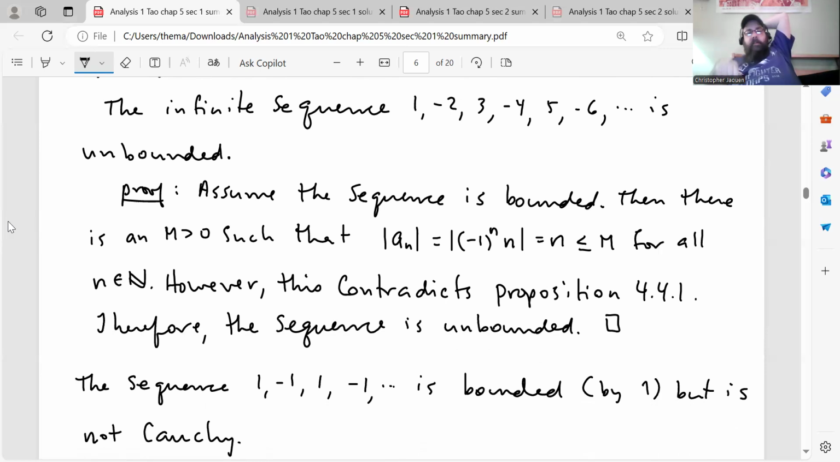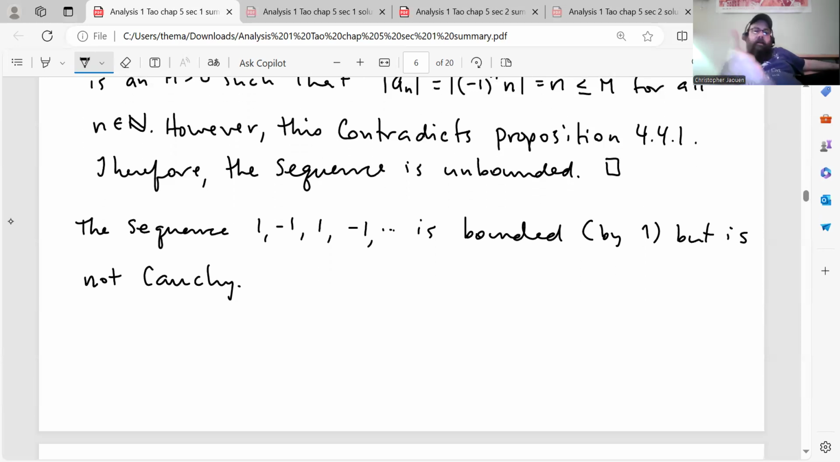So here's my proof. Assume the sequence is bounded, then there is an m greater than or equal to 0 such that the absolute value of a_n, which equals (-1)^n times n, that's equal to n, obviously, is less than or equal to m for all natural numbers n. However, this contradicts proposition 4.4.1, therefore the sequence is unbounded. (Sorry, I wrote m greater than 0; it should be greater than or equal to 0. In Zoom my marker doesn't write on the board properly, it makes the view scroll in or out for some reason.)